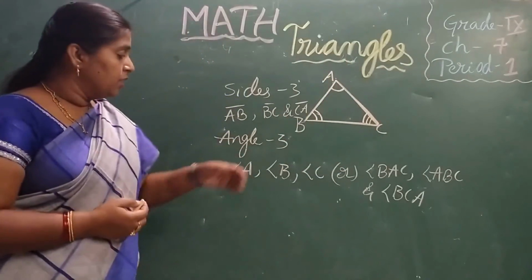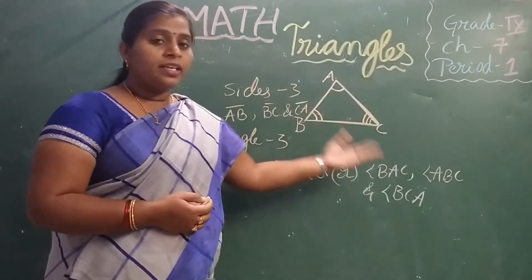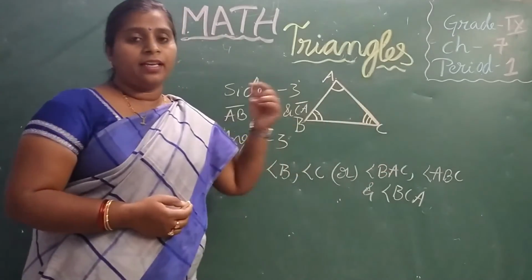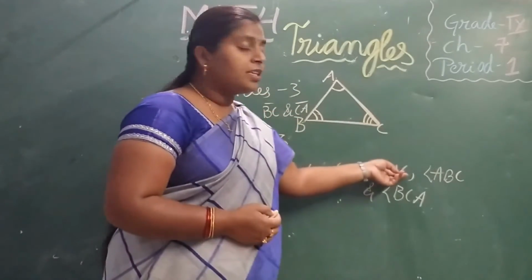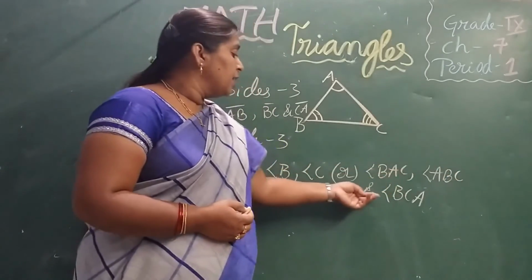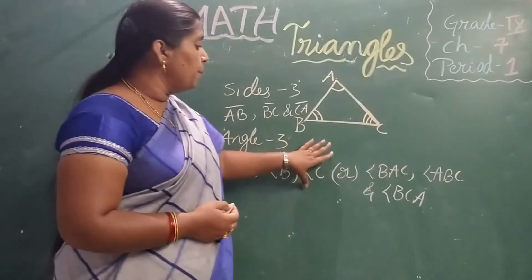That is correct. Simply, we will write angle A, angle B, angle C. When we write in terms of three letters, the middle one represents the vertex where the angle lies. So BAC can also be written CAB, ABC as CBA, BCA as ACB. That is not wrong.